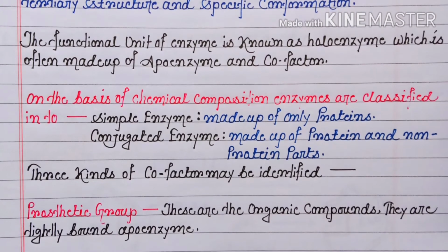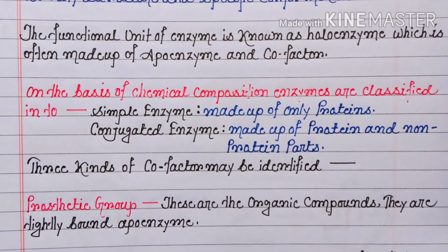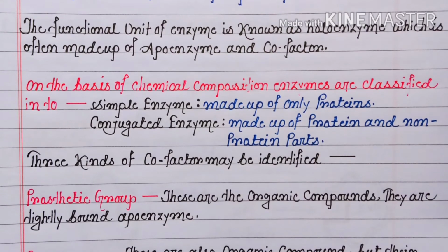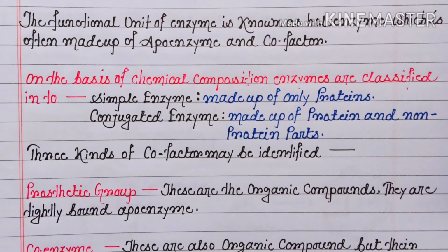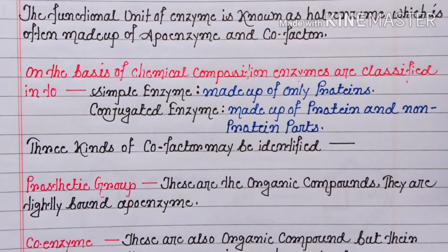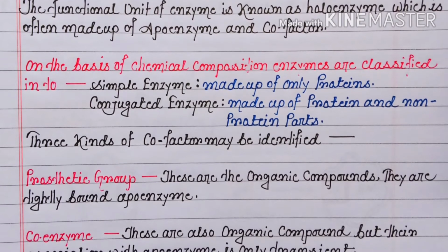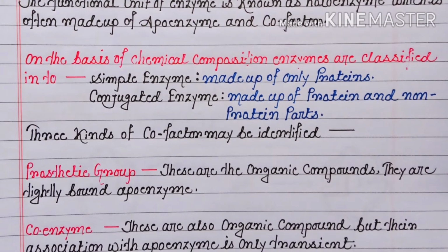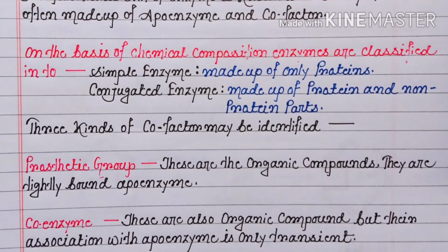On the basis of chemical composition, the enzymes are classified into simple enzyme and conjugated enzyme. Now the simple enzyme is made up of only proteins, whereas the conjugated enzyme is made up of protein and non-protein parts. Normally three kinds of cofactor may be identified. First, the prosthetic group; second is coenzyme; and third one is metal ions.